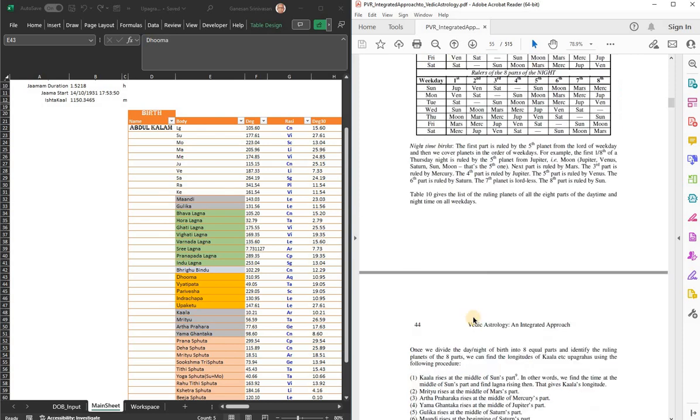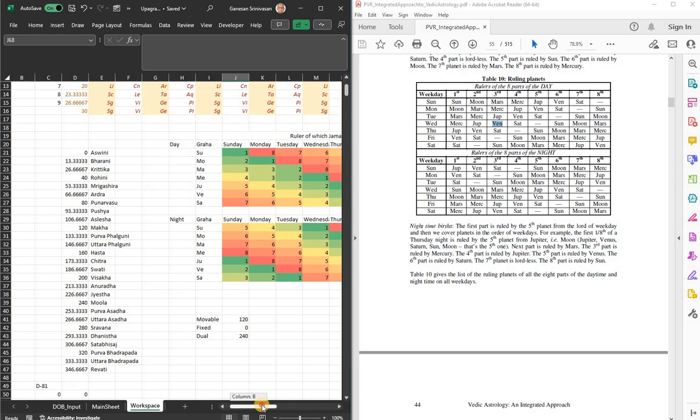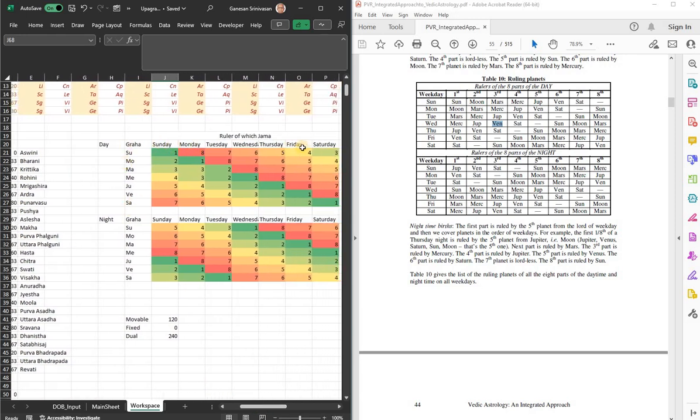So you have to first figure out whether the ruling planet is Surya, which Jama it is ruling, and which day, whether it is a night birth or day birth. I have a table here which I have erected for each Graha, for each day, which Jama that Graha rules. Similarly, if it is night, which Jama the Graha rules.